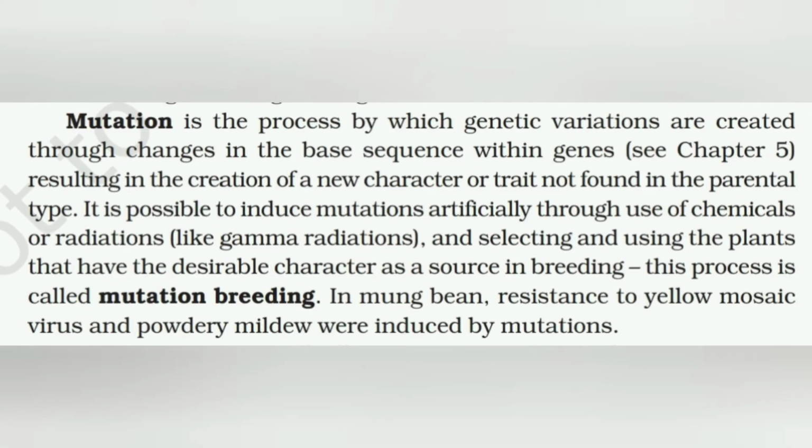Mutation is the process by which genetic variations are created through changes in the base sequence within genes, as we have already studied in chapter 5. It results in the creation of a new character or trait not found in the parental type. It is possible to induce mutation artificially through the use of chemicals or radiations like gamma rays and selecting and using the plants that have desirable character as a source in breeding. This process is called mutation breeding.